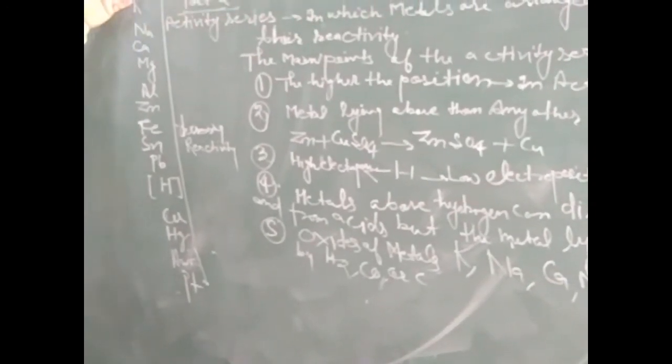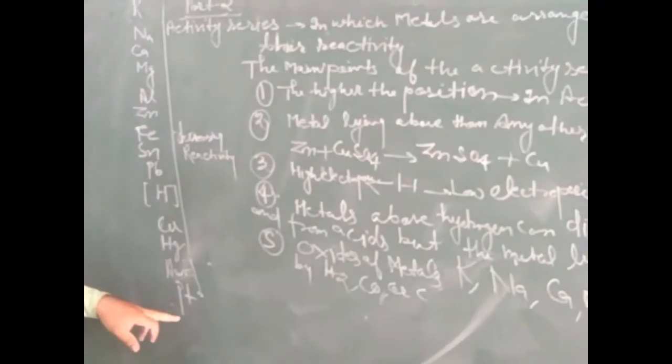After observing this series, we can say that this is the decreasing order of reactivity of metals. The metal lying at the topmost of this series is highly reactive, and the metal lying at the downward side is least reactive. Now we will discuss the main features of the activity series.